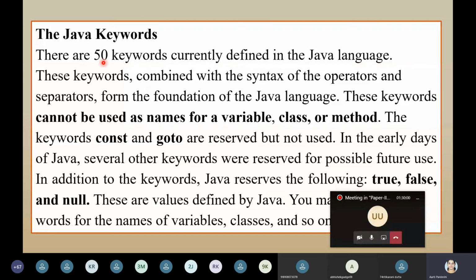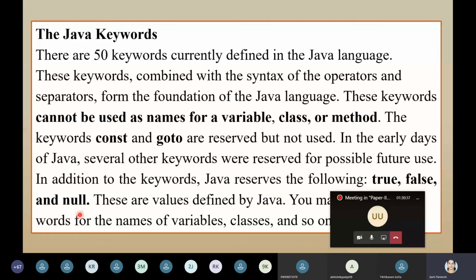Now what are those keywords? It can be like true, false and null. As Java is case sensitive, you can observe that everything is in small letters: true, false and null. All these are keywords, you can't use them. Even class, everything in small, is a keyword. System with capital S, keyword. Out, keyword. Println, keyword.